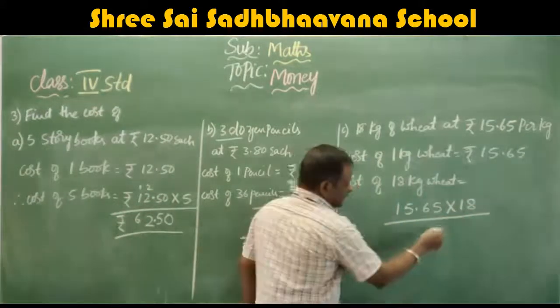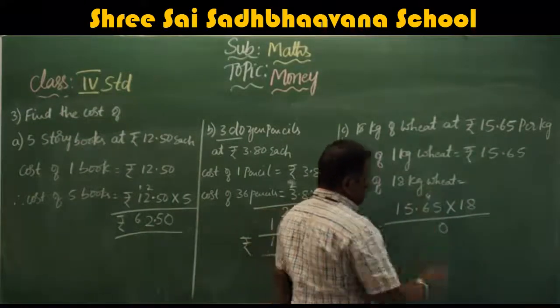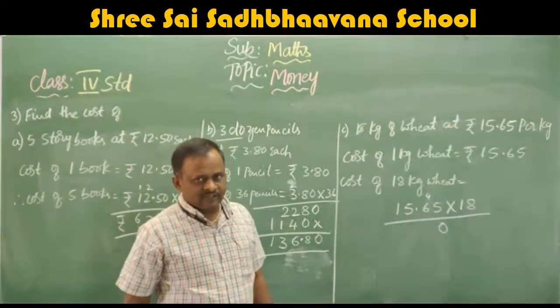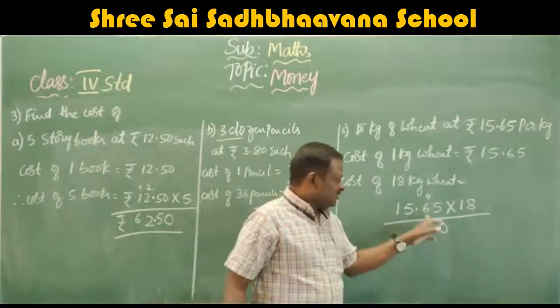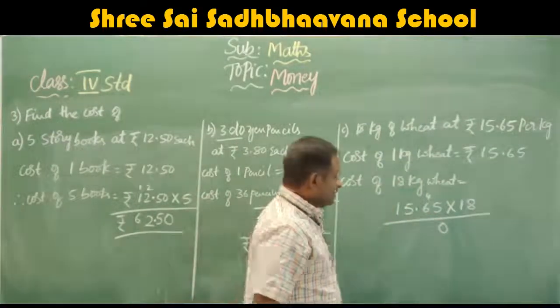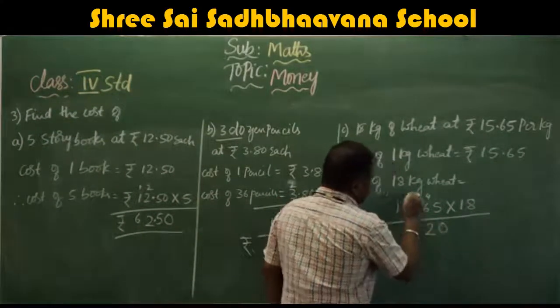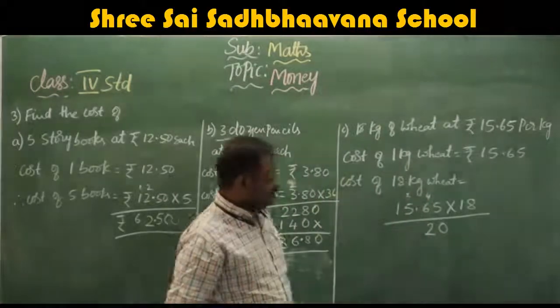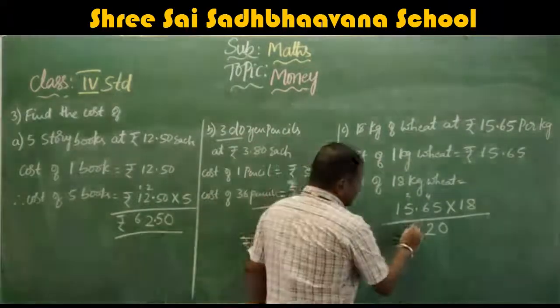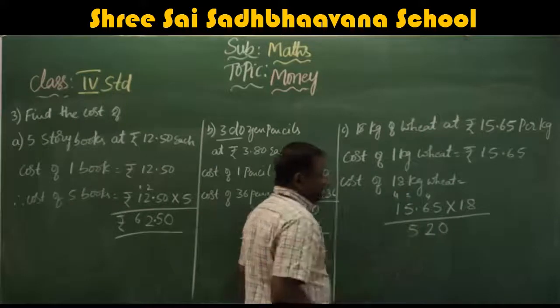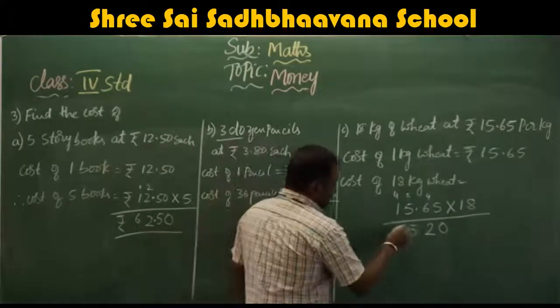8 fives are 40, carry 4. 8 sixes are 48, 48 plus 4, 52, carry 5. 8 fives are 40 plus 5, 45, carry 4. 8 ones are 8 plus 4, 9.